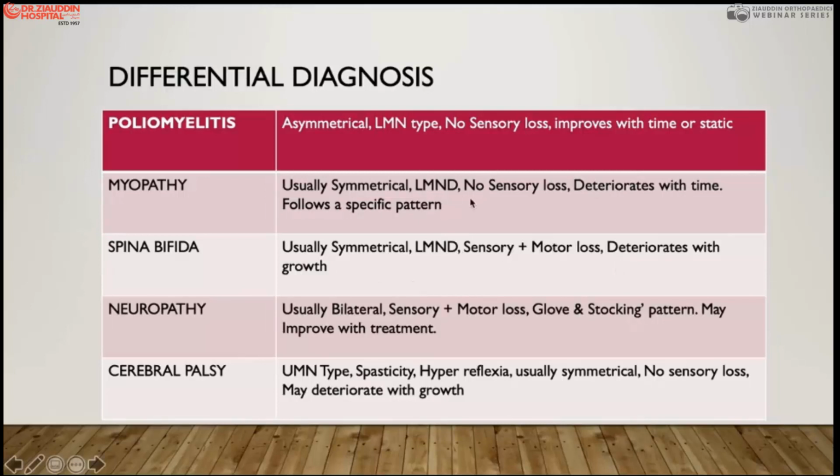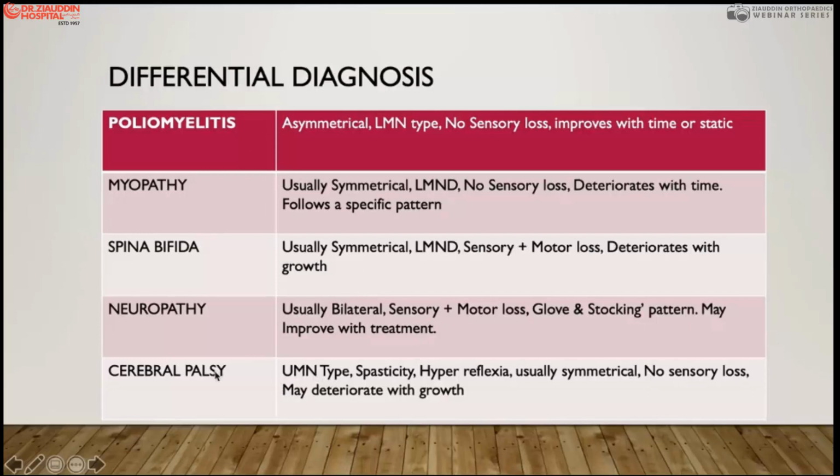As compared to poliomyelitis, this deterioration is much worse. Then if you take a neuropathy, again it is symmetrical and bilateral, and it may have sensory loss as well as motor loss. But here the sensory loss is in a glove and stocking pattern, and this may improve with treatment and with time, and this is the characteristic feature which differentiates it from poliomyelitis.